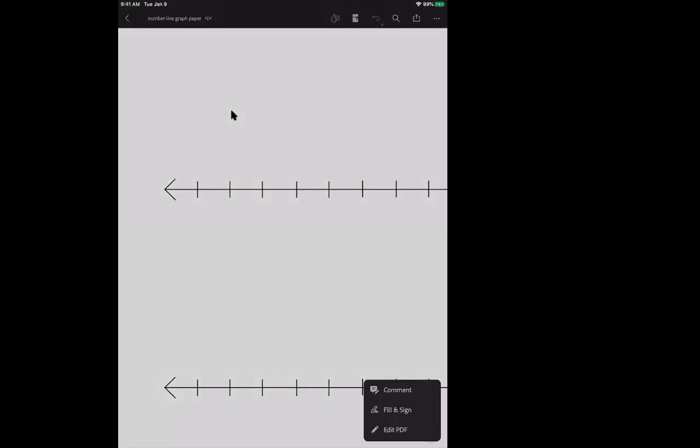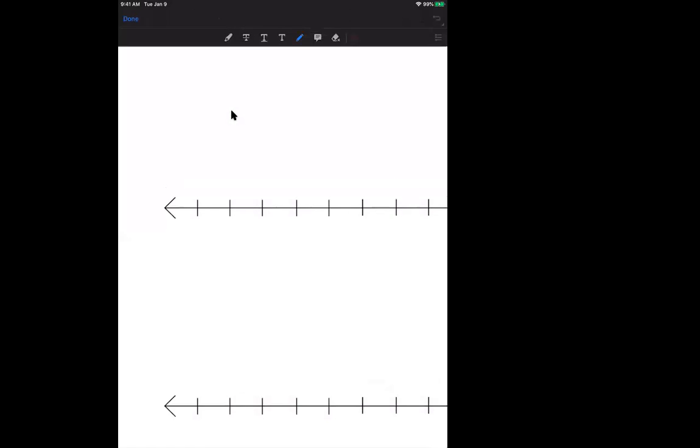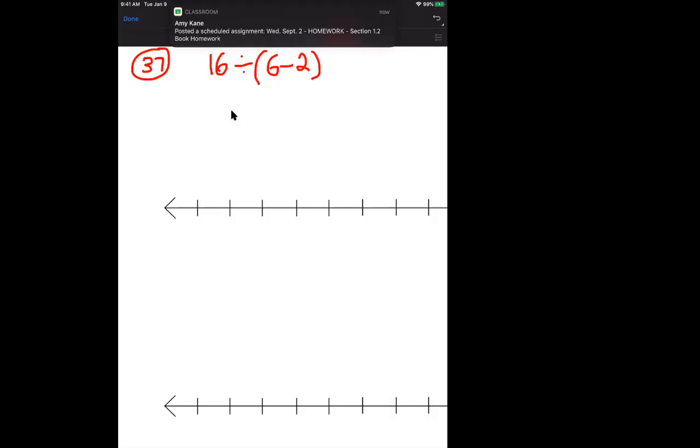So the first one I was going to talk about is number 37. And it says 16 divided by, and then parentheses 6 minus 2, parentheses, and then times 5.